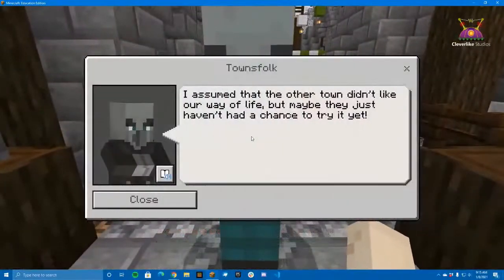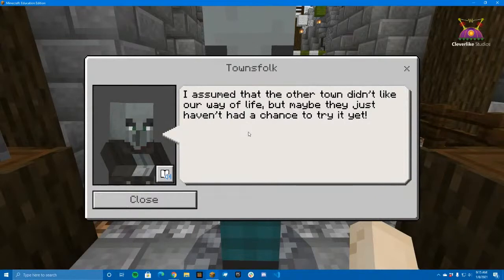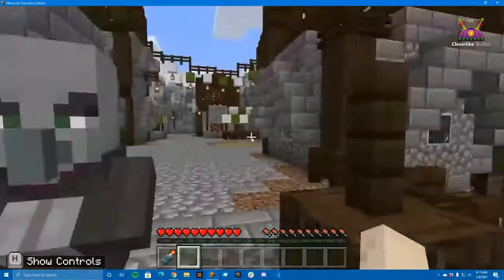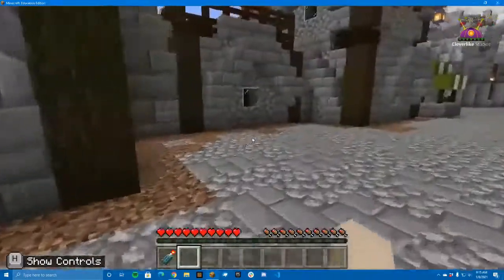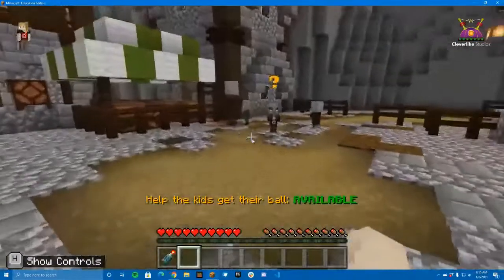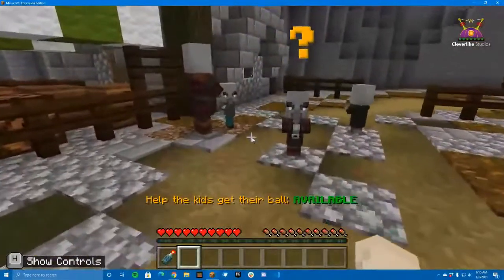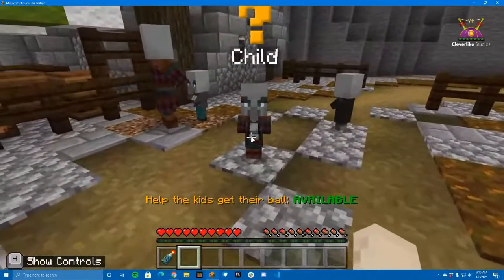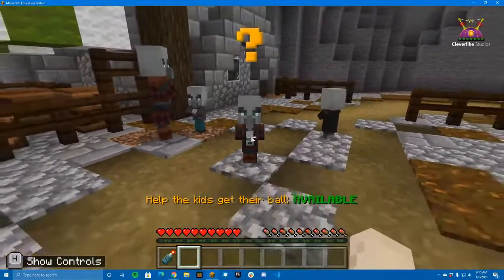Townsfolk. I assume that the other town didn't like our way of life, but maybe they just haven't had a chance to try it yet. Taking stereotypical accents for this. This is probably not good. Sorry about that. All right, so we have a child here.